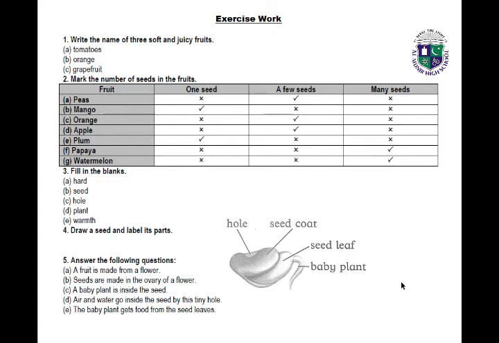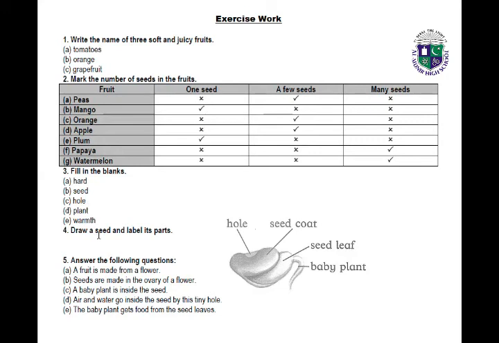Now we have question number 3, which is fill in the blanks. Number A: seeds are dry and hard. So you have to write this word in your book. Seeds are dry and hard. Number B: a seed has a hard dash core, a hard seed core. Number C: air and water go inside the seed through a tiny hole. So write hole in line C.